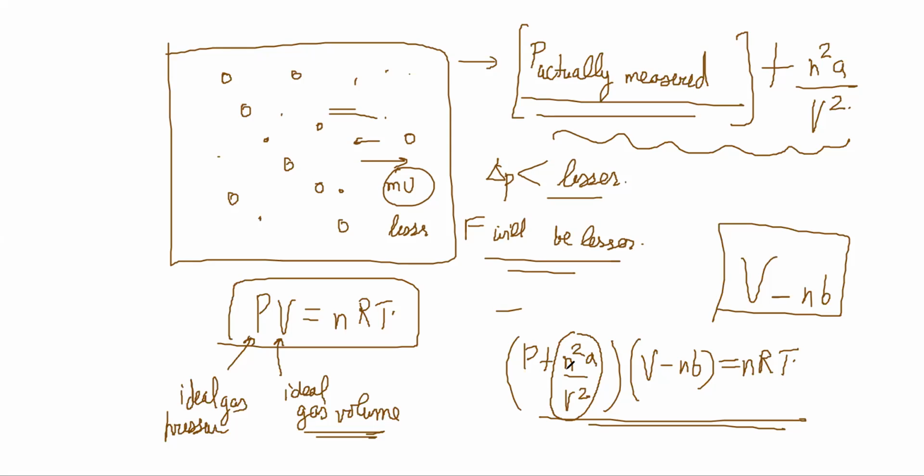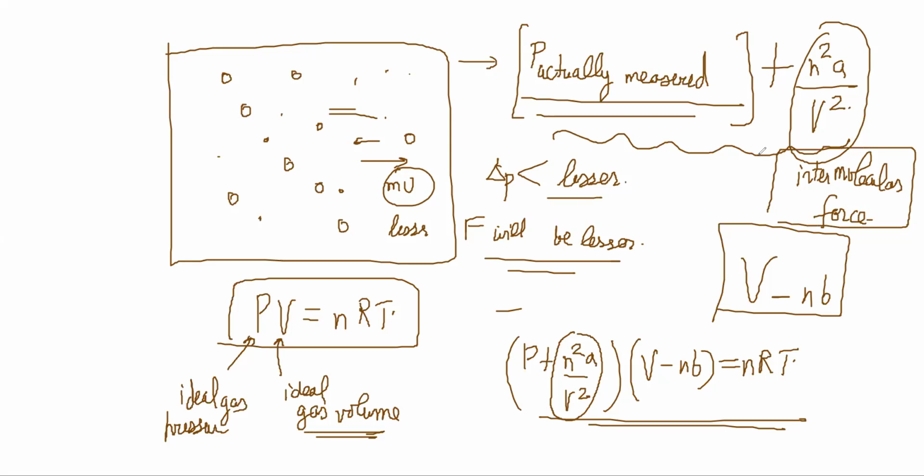It is a slightly advanced derivation because you need to know many things. For this you need to approximate the intermolecular force, so that force would have to be experimentally found out and then approximated. It's not a trivial thing.